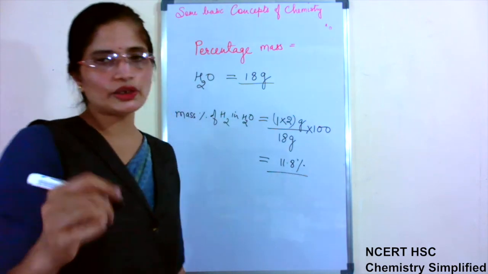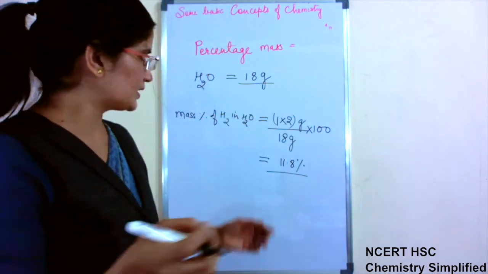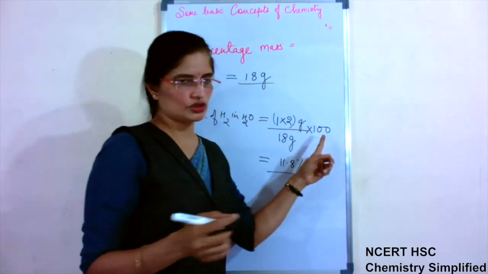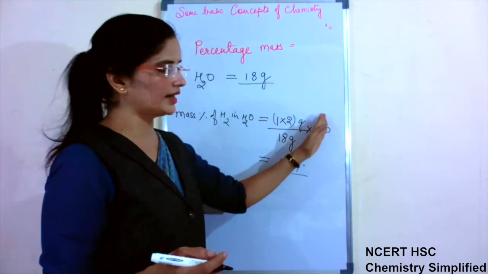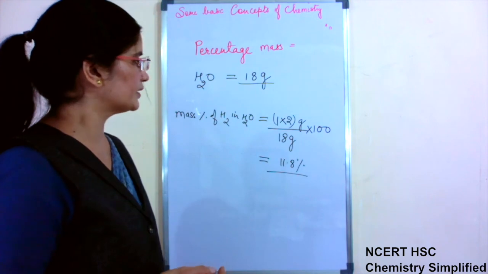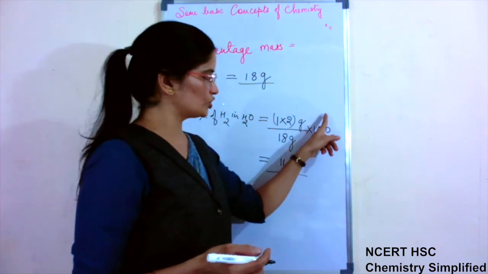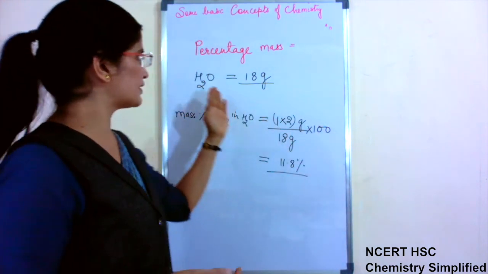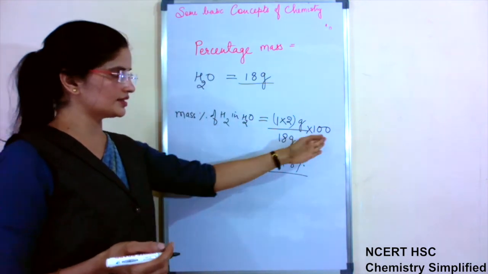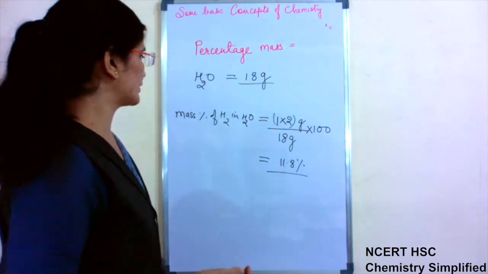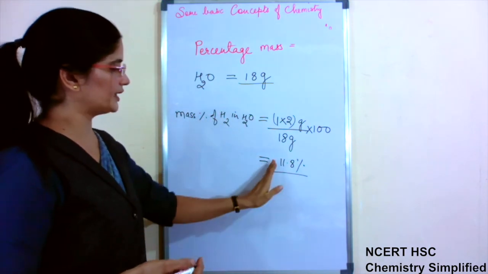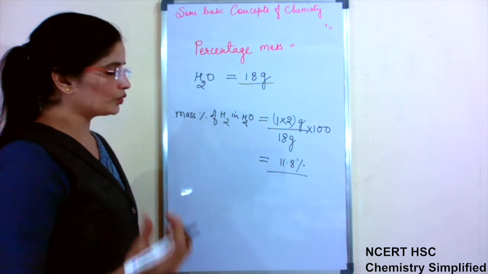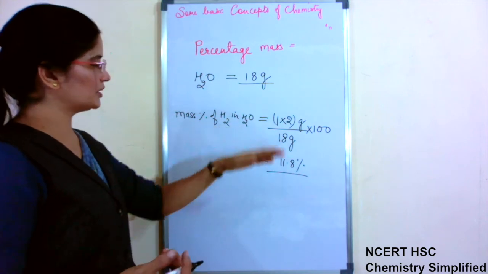In your book when you see it, there is a little mistake. It is written 10 here. So do the correction in the book. Don't be confused by it. They have written 10 everywhere, whatever they have given. So just check it. It should be 100, because definitely when we are finding the percentage, it has to be multiplied by 100. Okay. So this is the mass percentage of hydrogen in water. 11.8% out of 100 is hydrogen in water.